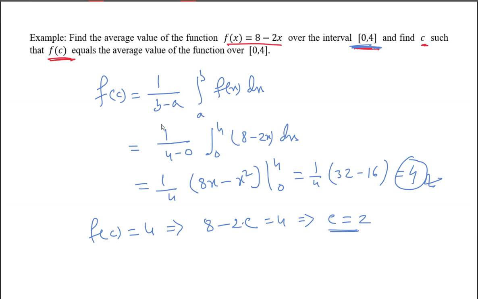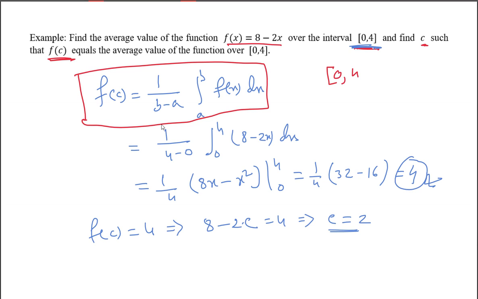This average value means this. You can consider this is the formula for average value. Mean value theorem is nothing but telling about the formula for the average value of this function. If I ask what will be the average value of anything taking any value from 0 to 4, suppose 1, 2, 3, 4, what is the mean value of this? 1 plus 2 plus 3 plus 4 by 4.